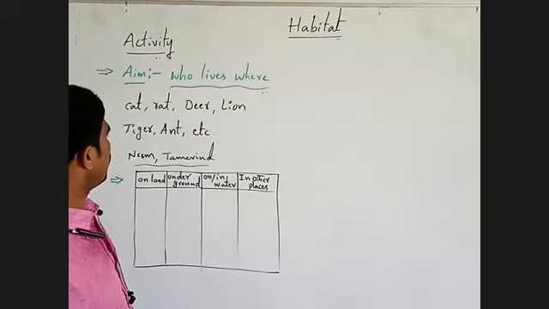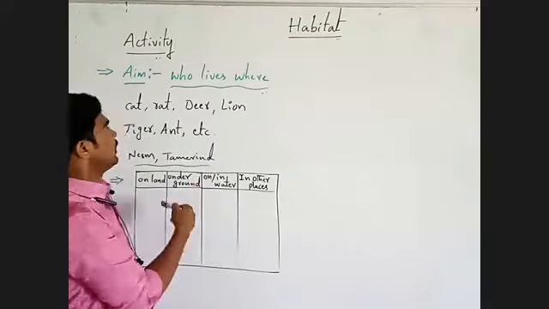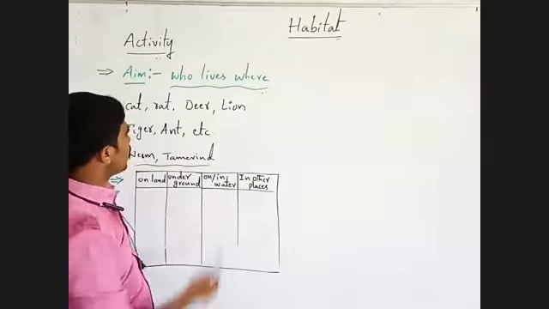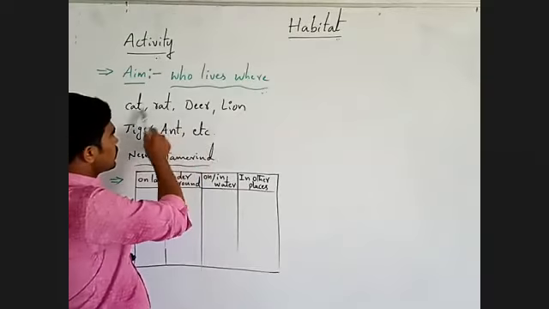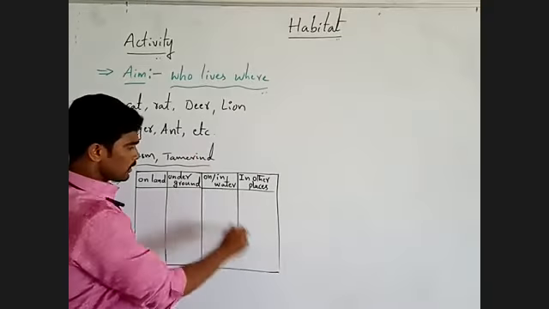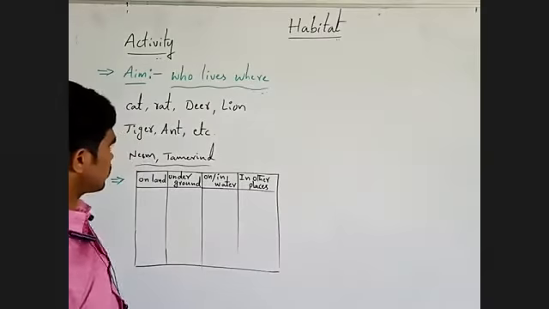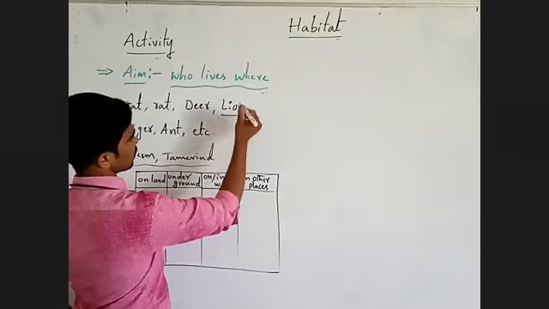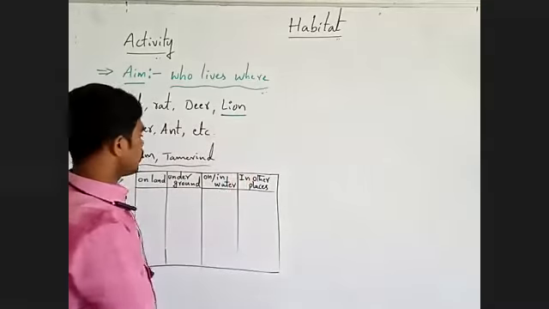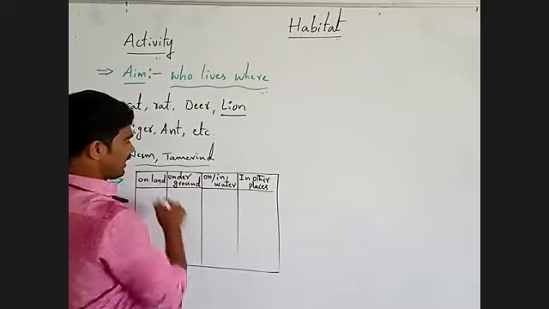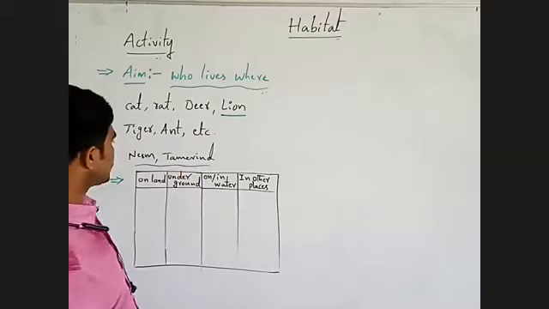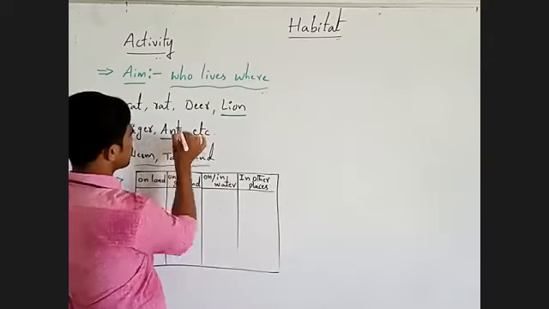Then you have to find out the habitat of different types of animals, and write all these names of animals under the appropriate column. For example, lion. Usually, lion lives on land. Next, ants.